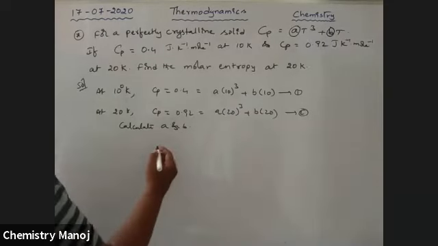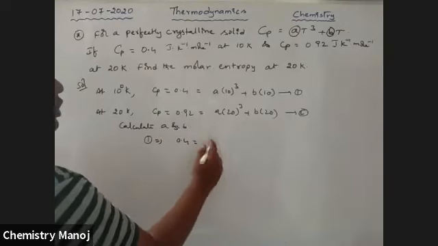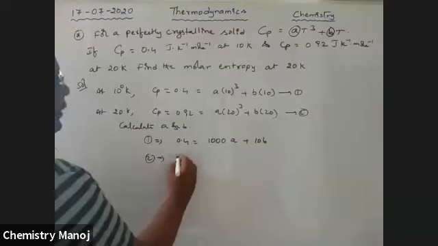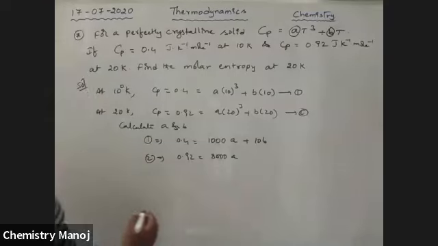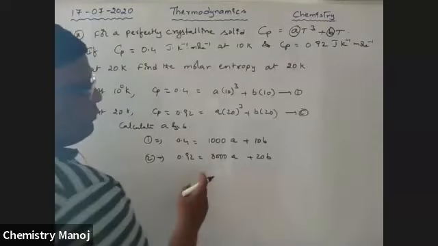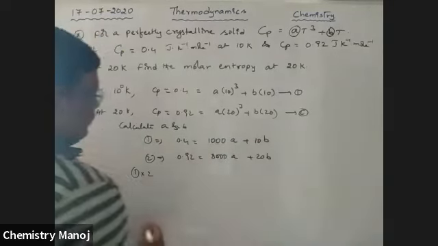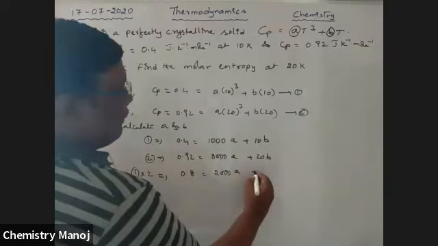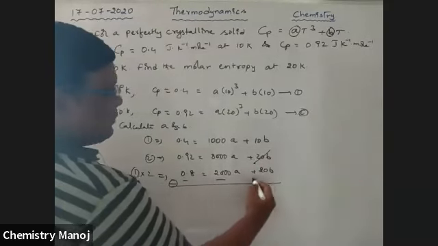After solving for A and B, see here, this is equation 1: 0.4 is equal to A into 1000, that is 1000 A, plus 10 B. Second equation: 0.92 is equal to 8000 A plus 20 B. Now multiply equation 1 by 2, that is 0.8 is equal to 2000 A plus 20 B. Subtract the equations, 20 B cancels.